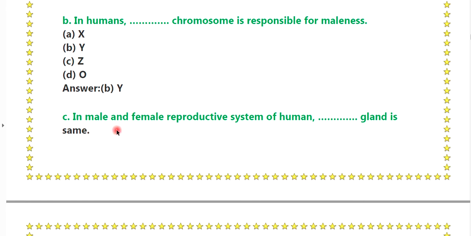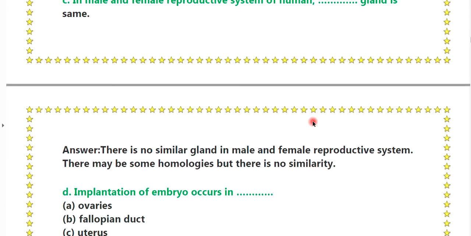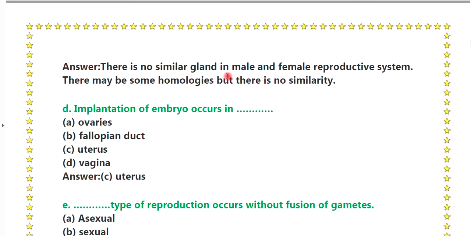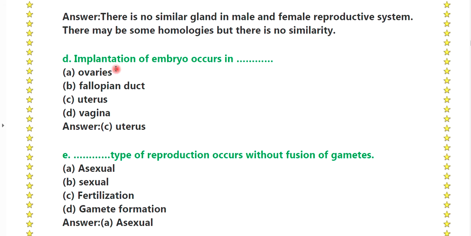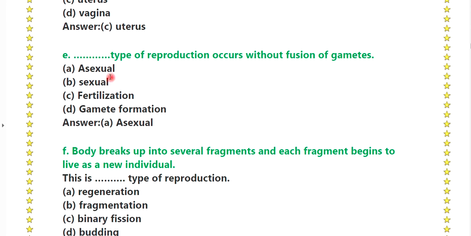C. In the male and female reproductive system of humans, dash dash gland is the same. Answer: there is no similar gland in the male and female reproductive systems. There may be some homologies but there is no similarity. D. Implantation of the embryo occurs in dash dash, that is, the uterus. E. Dash dash type of reproduction occurs without the fusion of gametes, that is, asexual.